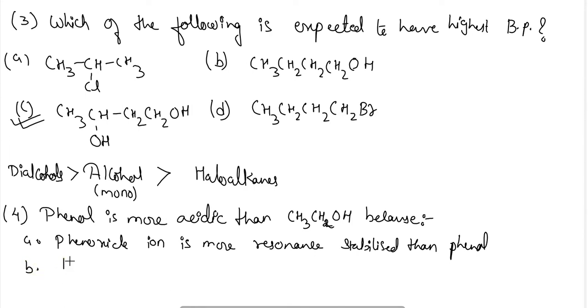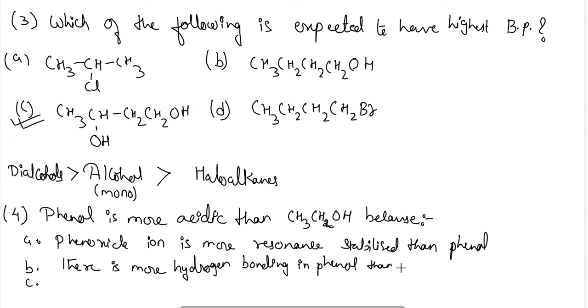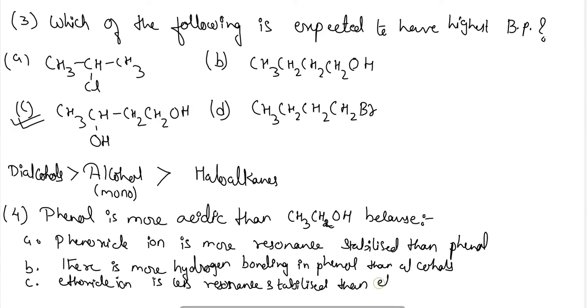Option B, there is more hydrogen bonding in phenol than in alcohols. Option C, ethoxide ion is less resonance stabilized than ethyl alcohol.